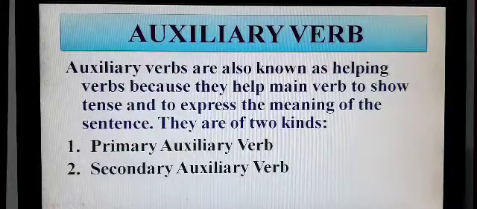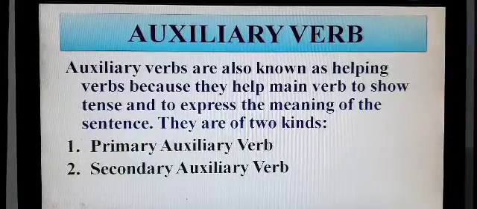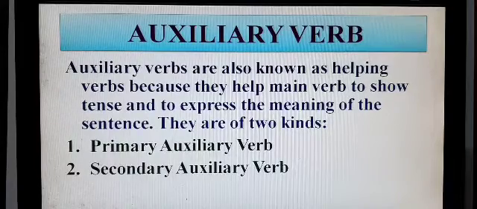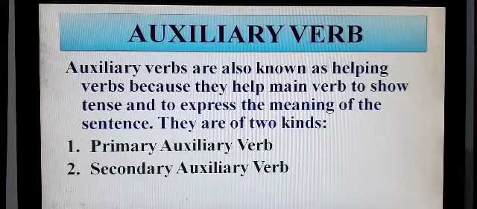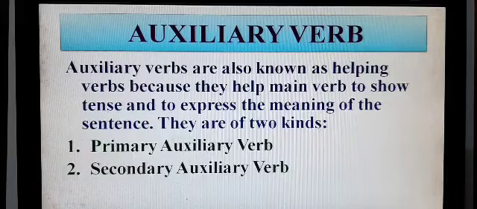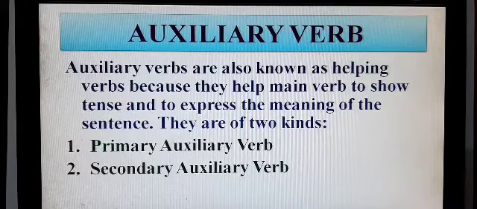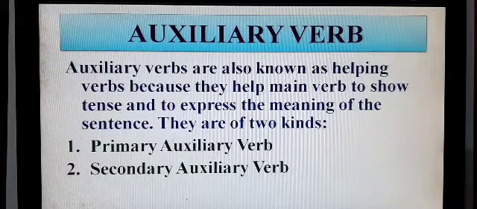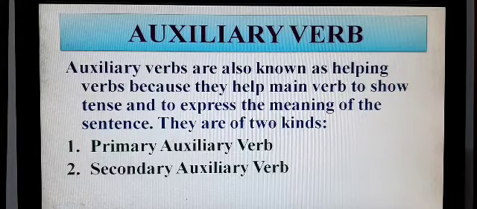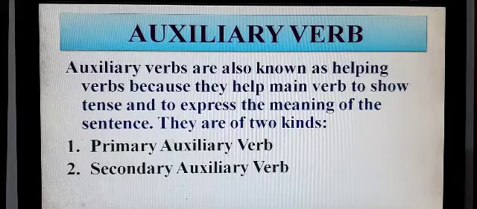Now let's learn about auxiliary verb. Auxiliary verbs are also known as helping verbs because they help main verb to show tense and to express the meaning of the sentence. They are of two kinds, primary auxiliary verb and secondary auxiliary verb. Now let's see what they are.